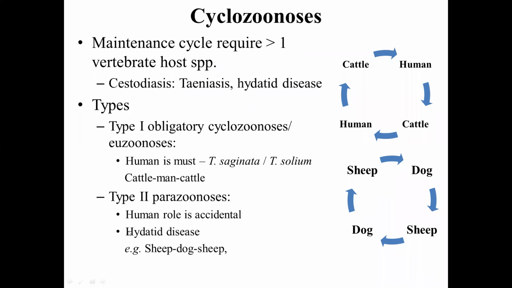Come to the second, cyclozoonosis. Maintenance requires more than one. More than one means 2 and plus 2. Anything above 2 vertebrate host species. The classical examples are teniasis or hydatid disease.